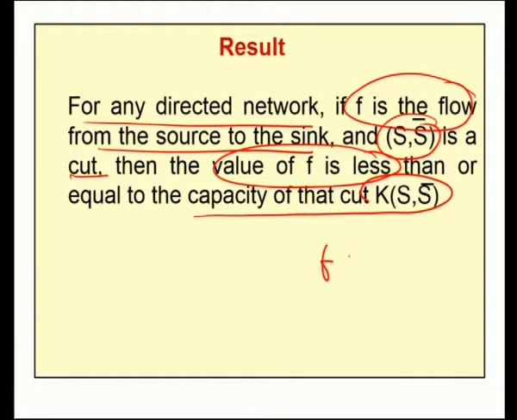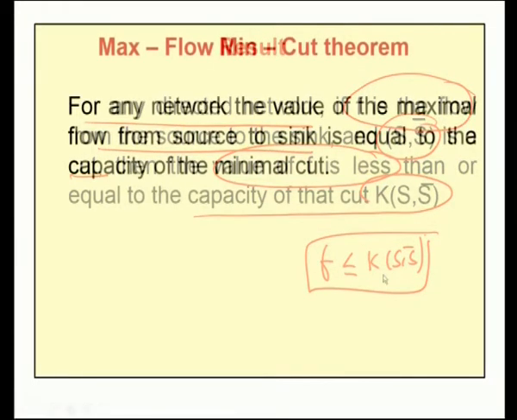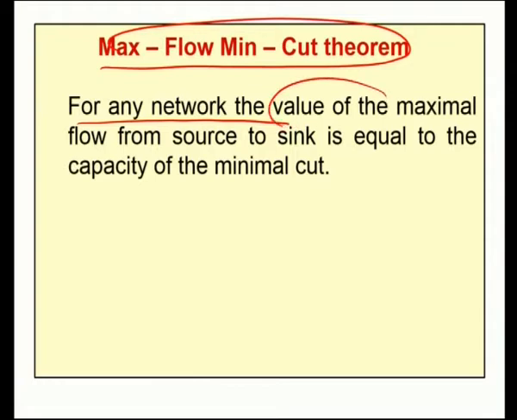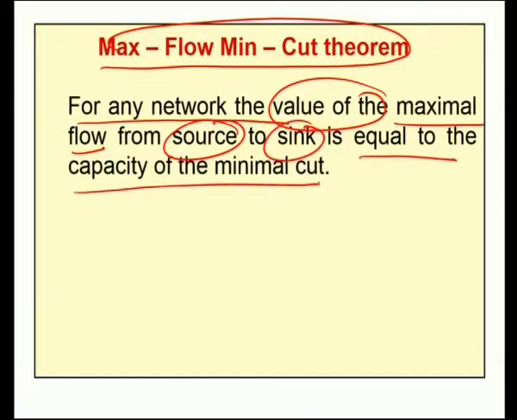So, in short, the result says that for any directed network, the flow from source to sink, that is F, should be less than or equal to the capacity of any cut K(SS bar). So, this is our first result. The second very important result is the Max-flow Min-cut theorem, which says that for any network, the value of the maximal flow from source to sink is equal to the capacity of the minimal cut.